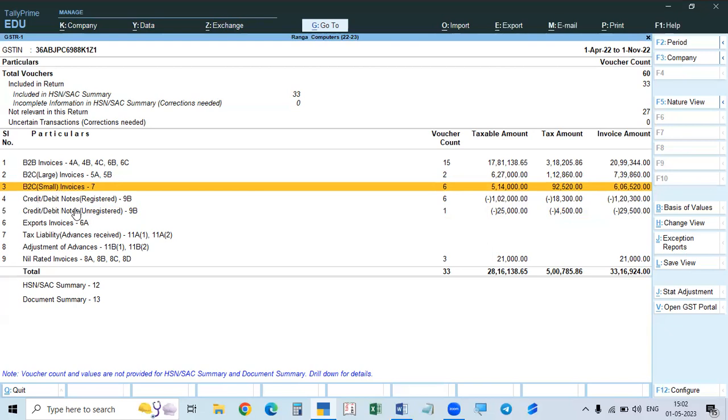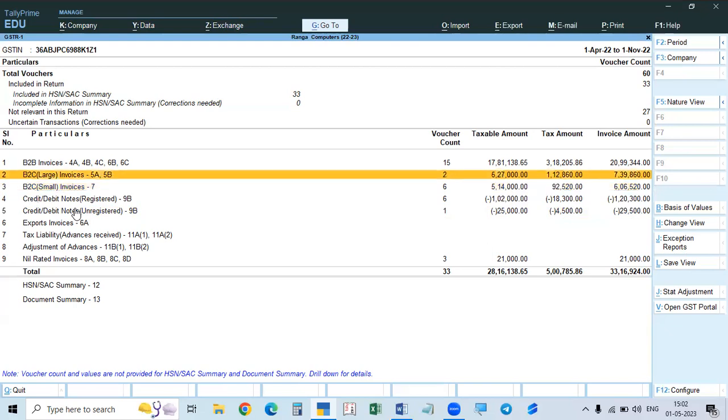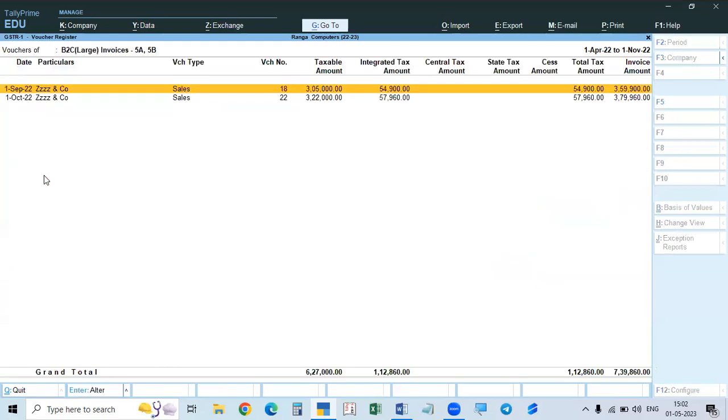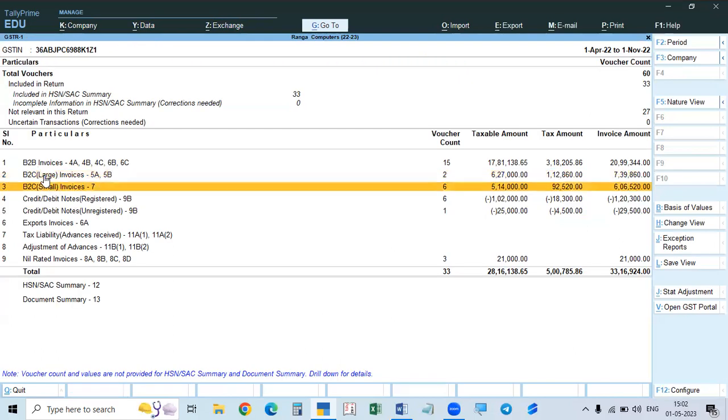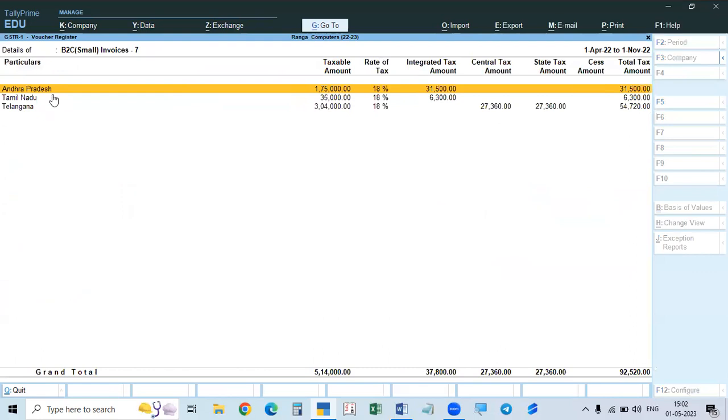For example, I will open up. In the case of B2C large, it will show the parties. But in the case of B2C small, it will not show the party. It will take only the net details, which will be state-wise, not party-wise. See here, in Andhra Pradesh, this is the total. Tamil Nadu, this is the total. Telangana, this is the total.